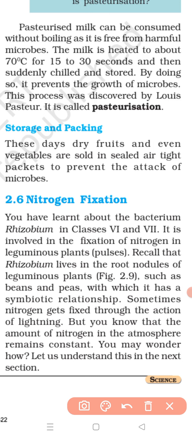How does lightning fix nitrogen? When lightning takes place in the sky during a thunderstorm, a high temperature is produced in the atmosphere. At this high temperature, nitrogen gas of the atmosphere combines with oxygen of the air to form nitrogen compounds. These nitrogen compounds dissolve in rainwater, which falls on the earth and goes into the soil. So ultimately it remains constant in the atmosphere.